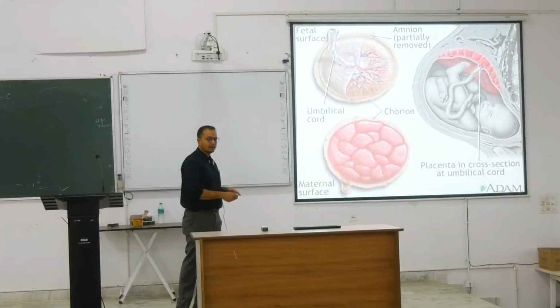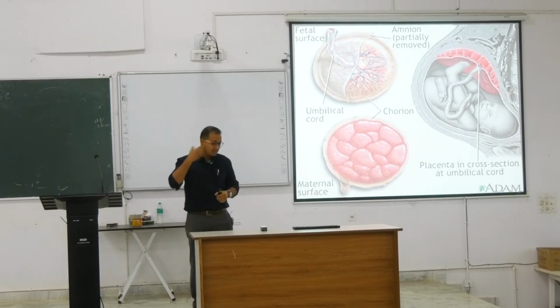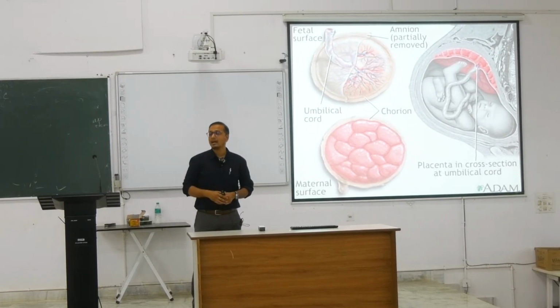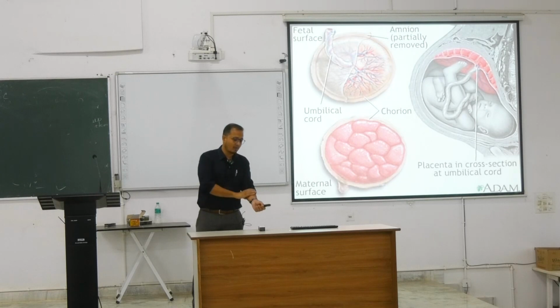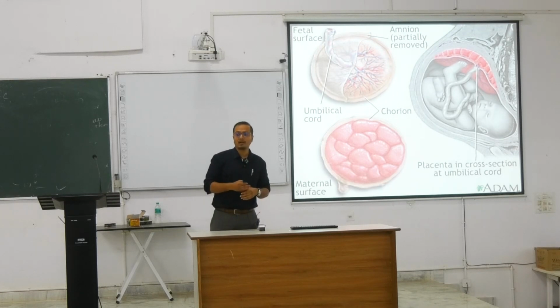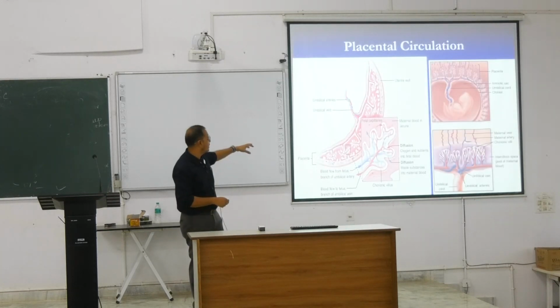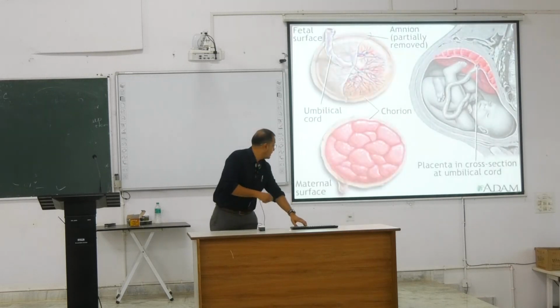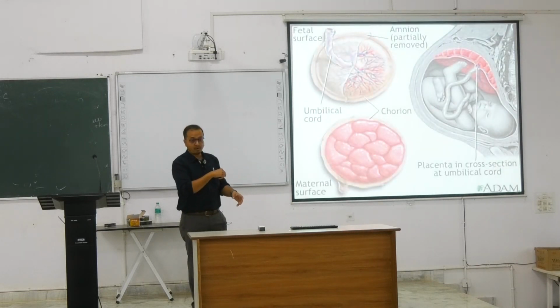So, this fetal and maternal surface, when you come and see this particular surface as an organ in the next class or in pathology, you will have to identify this. You have to identify which is the fetal side and which is the maternal side. It is easy to identify. The maternal side is rough and has this particular cotyledon pattern separated out. The fetal part is smooth, has the membrane attached, and the umbilical cord is tucked into it.